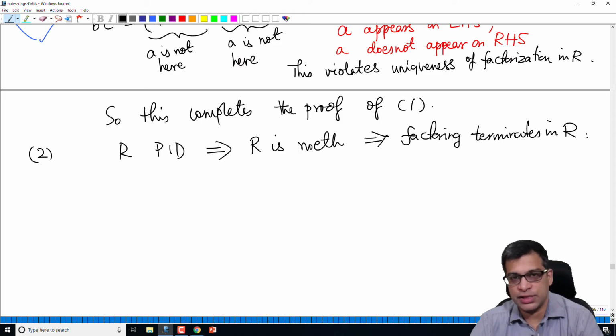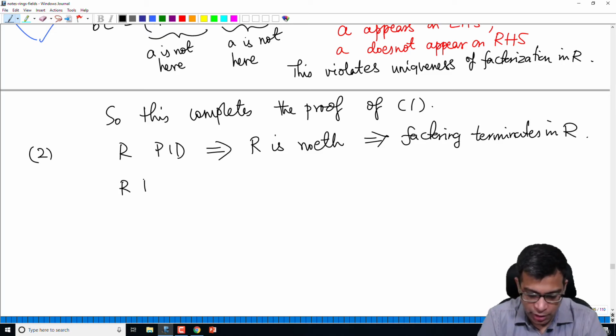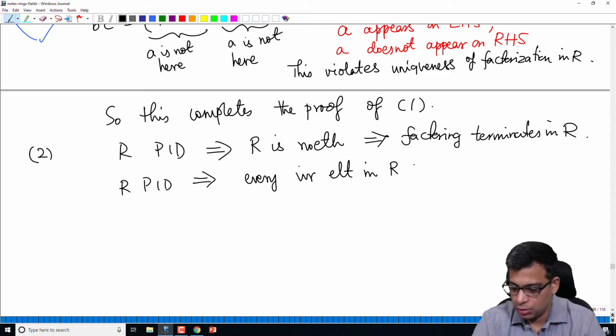Remember, the hypothesis for 1 is R is an integral domain and factoring terminates in R. A PID is automatically an integral domain, and now we have shown that factoring terminates in R. Now to use 1 and conclude that R is a UFD, we recall, we have already proved this: if R is a PID, every irreducible element in R is prime.